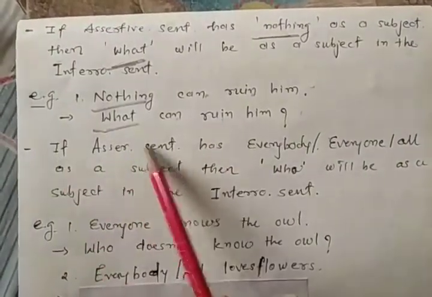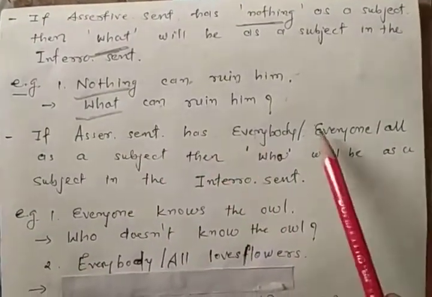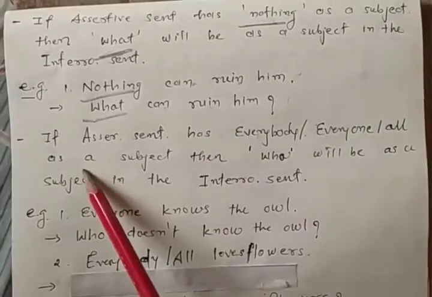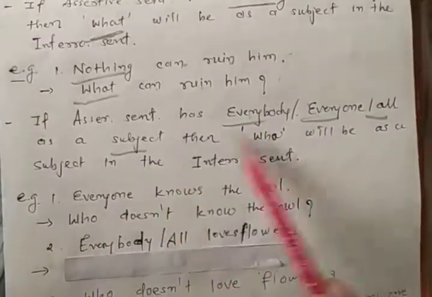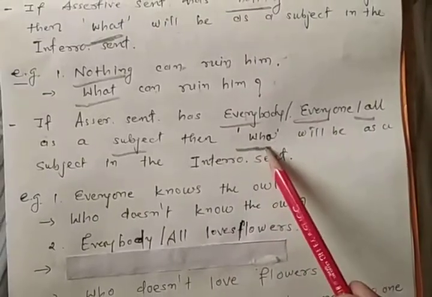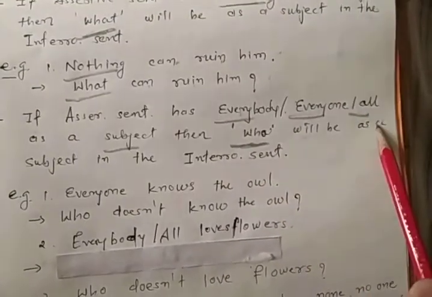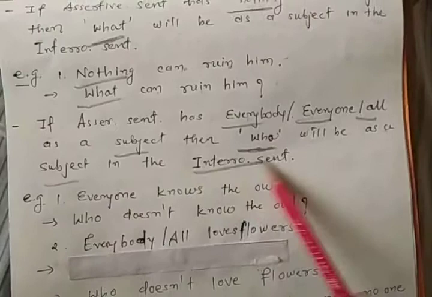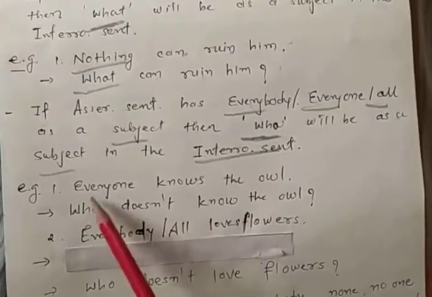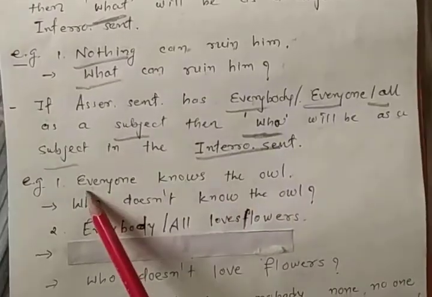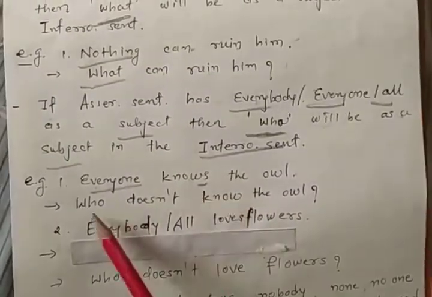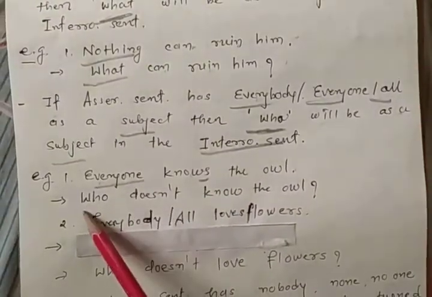Second, if the assertive sentence has everybody, everyone, all as a subject, then who, W-H-O, who will be as a subject in the interrogative sentence. Just for example, everyone knows the owl. Here everyone, so instead of everyone we need to use who.